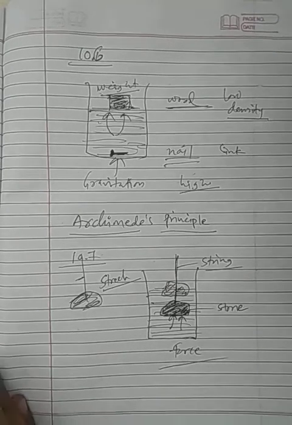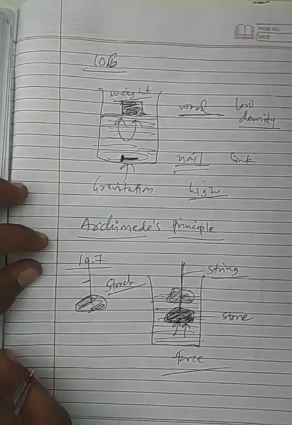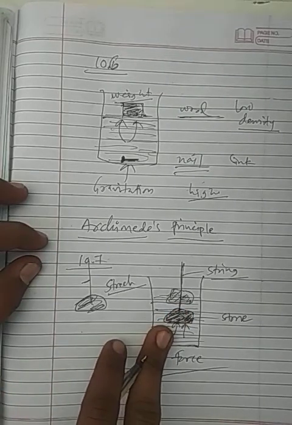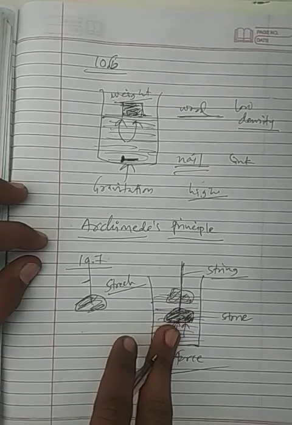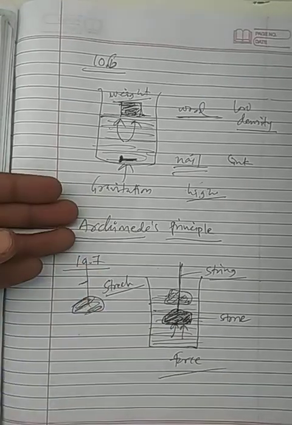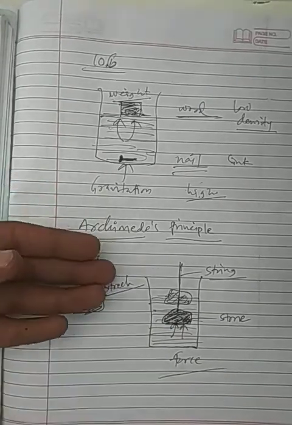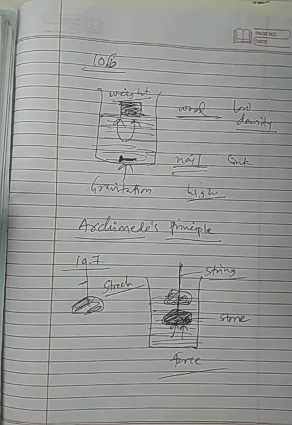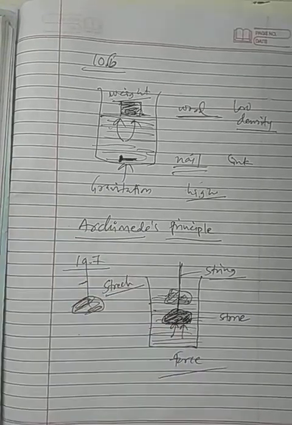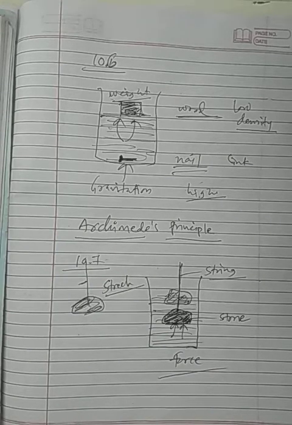We are now aware that buoyancy will be there. But what Archimedes said is that when a body is immersed fully or partially in a fluid, it will experience an upward force that is equal to the weight of the fluid displaced by it.